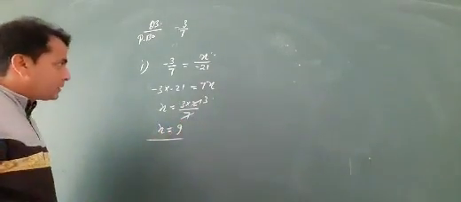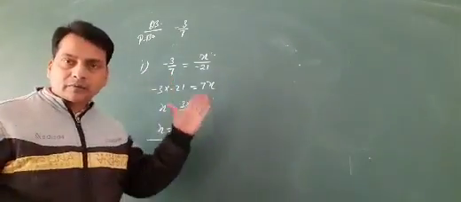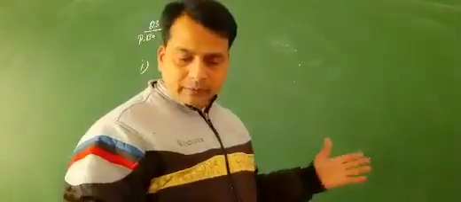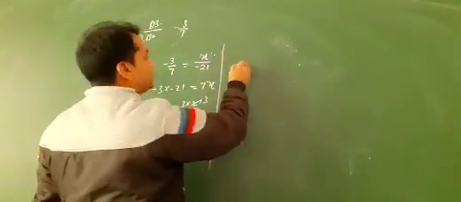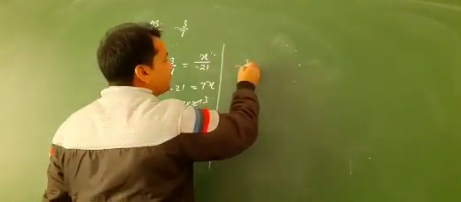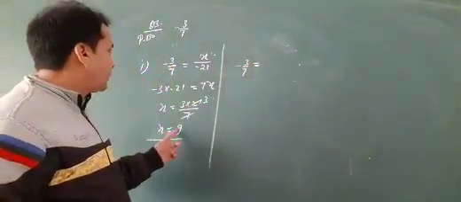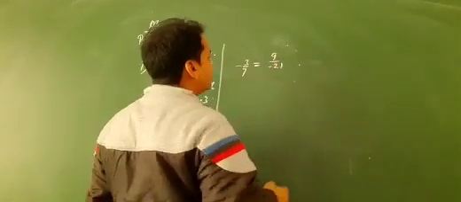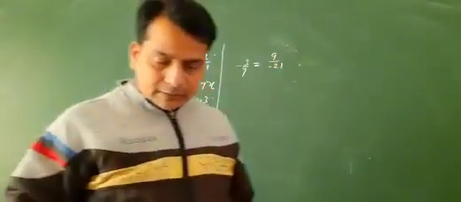Okay, it is clear that the equivalent rational number of minus 3 by 7 is the same as 9 by minus 21. So now the next question is here.